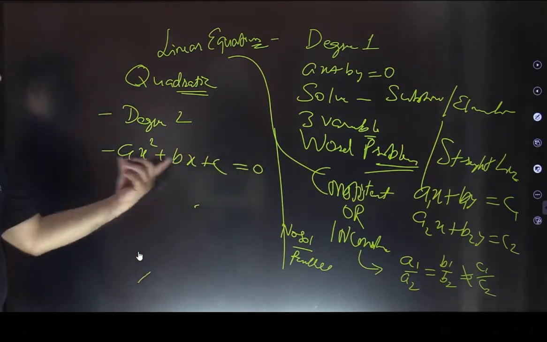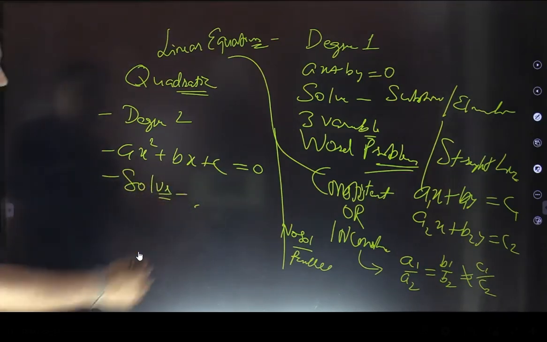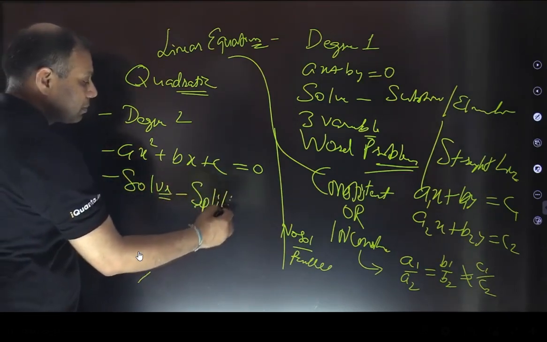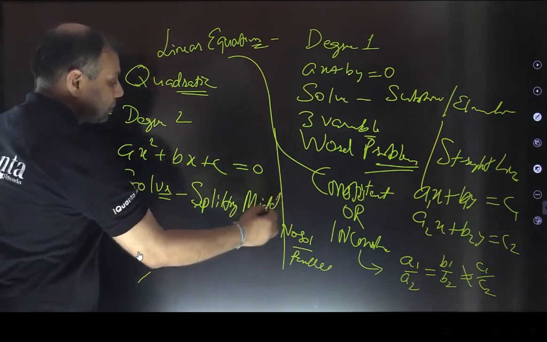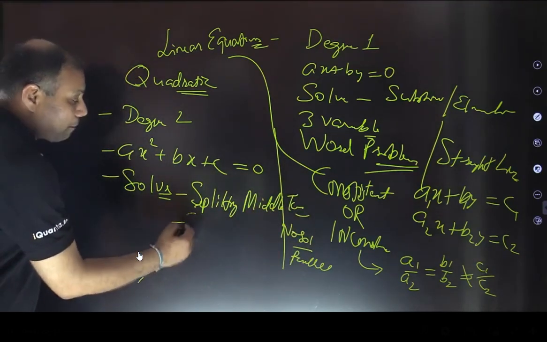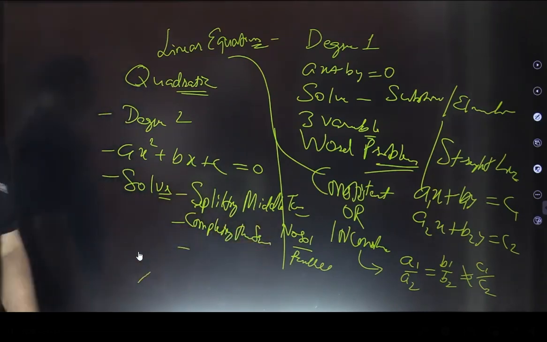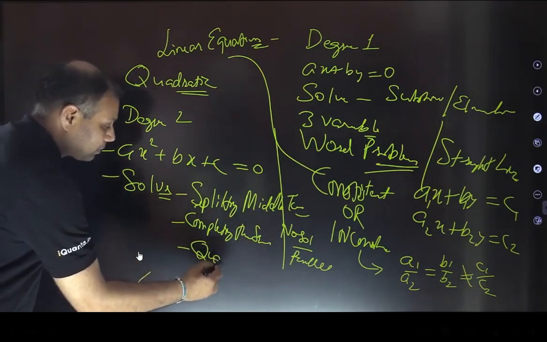And yes, how to solve this, we also learned. So solving methods, we discussed 3 different methods, remember? One was splitting the middle term, that we have been doing in our school time. After that, we also discussed one method, completing the square. And another one was using the quadratic formula.